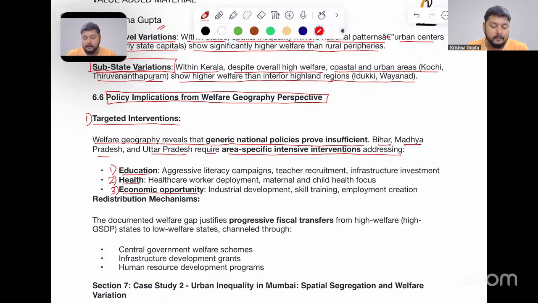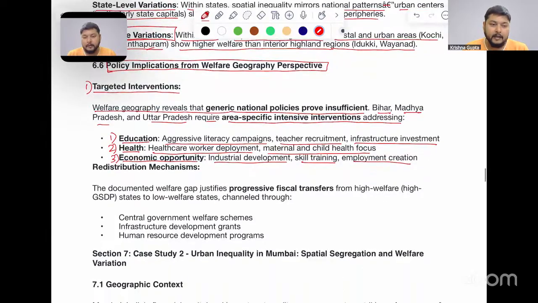When we look at the subpoints here, there should be aggressive literacy campaigns, teacher recruitment, and infrastructure investment in the region. Under health, healthcare worker deployment and maternal and child health focus should be given. Economic opportunity, that is industrial development, skill training, and employment creation, should be given good emphasis.